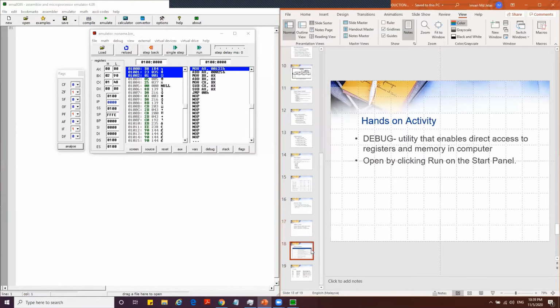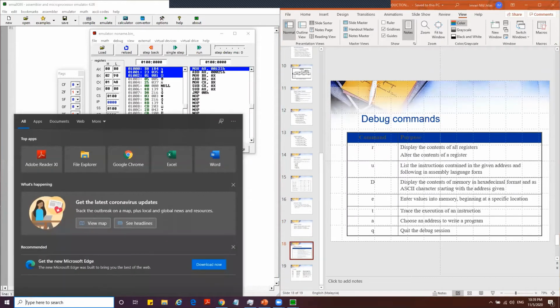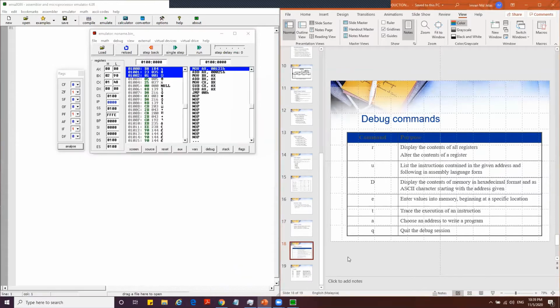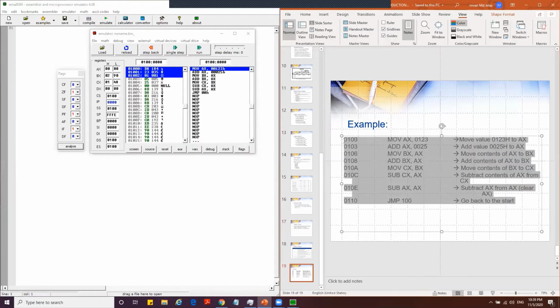This is an example of the old command, which is basically similar to a Windows command. And then let's try something. Let's copy all of these instructions here and try this one.